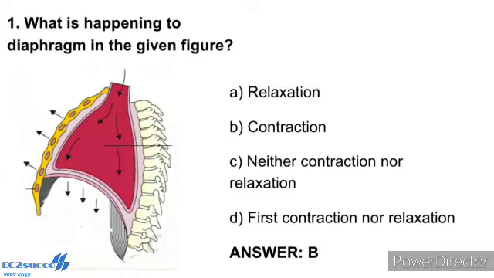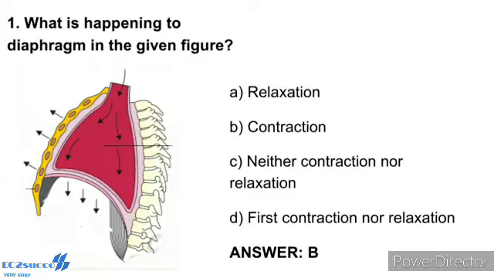Breathing involves two stages. Inspiration, during which atmospheric air is drawn in, and expiration, by which the alveolar air is released out. The movement of air into and out of the lungs is carried out by creating a pressure gradient between the lungs and the atmosphere.